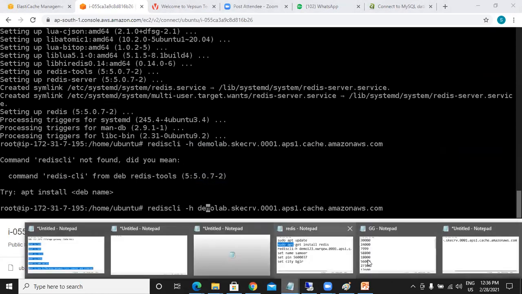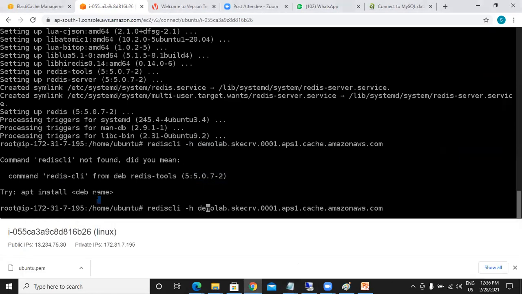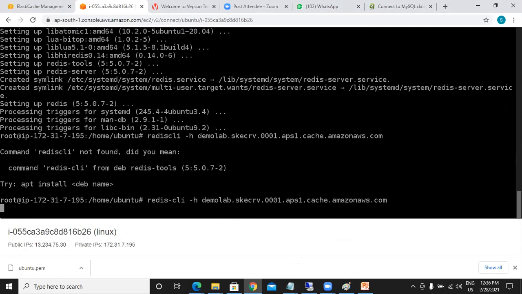One second. Okay. So now it is trying to connect to that Redis cache.